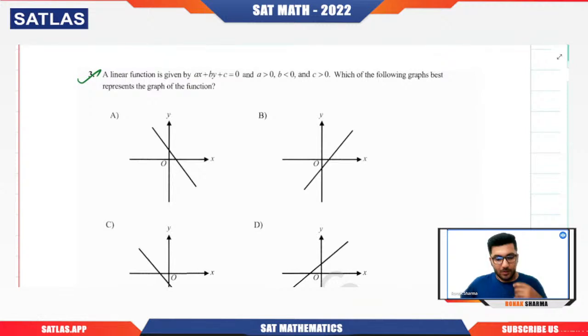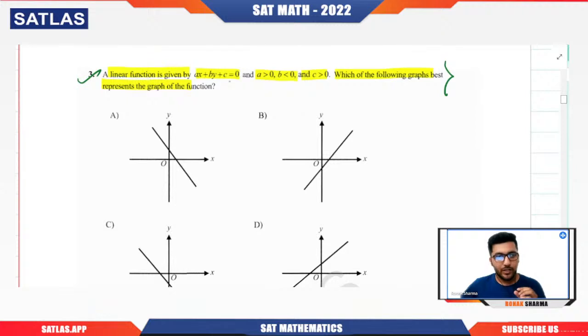Now see, the next question is a very simple question. Here you can see a linear function ax plus by plus c equals 0 for a greater than 0, b less than 0, c greater than 0. Which of the following graphs best represents the graph of the function? Trust me, this type of question you can easily expect in the examination. Why? Because the question is simply asking how much conceptual understanding you have regarding the slope and the intercept.